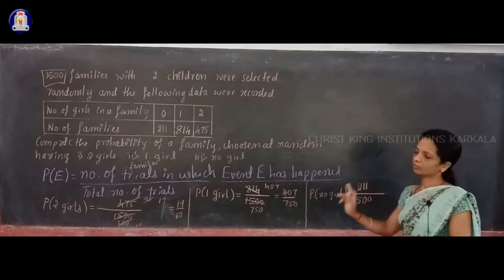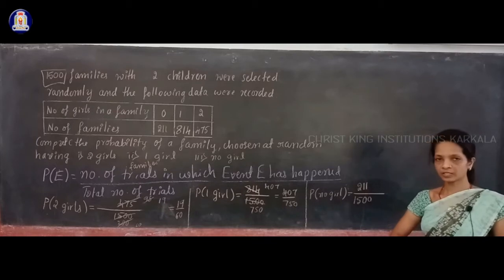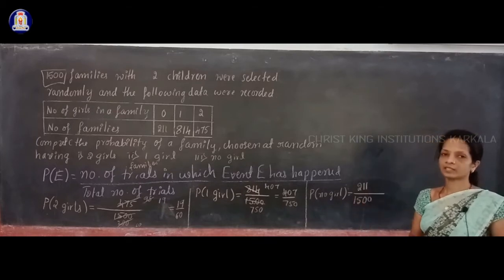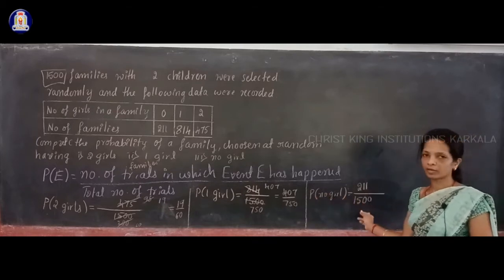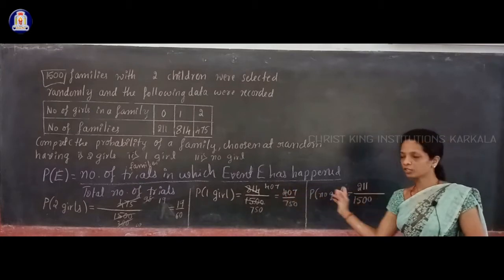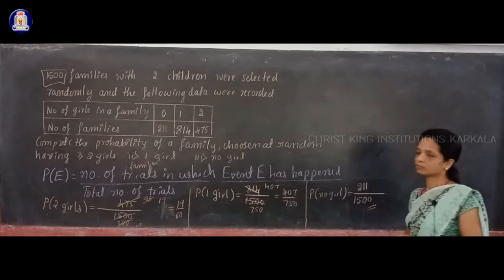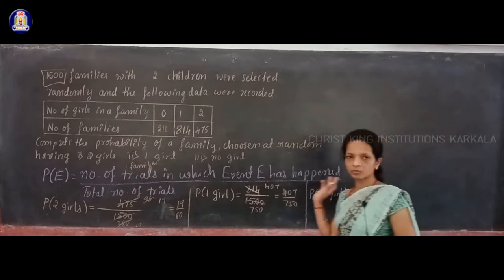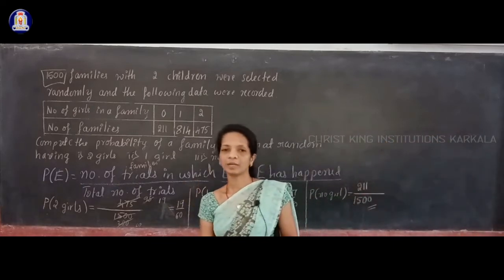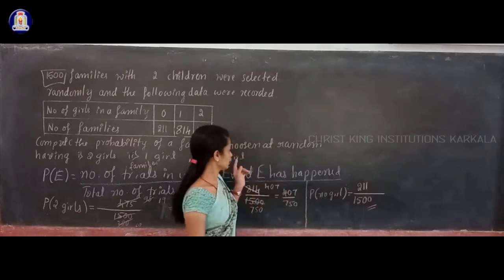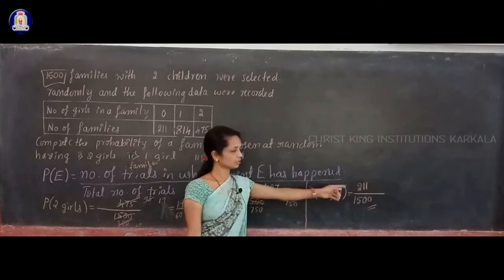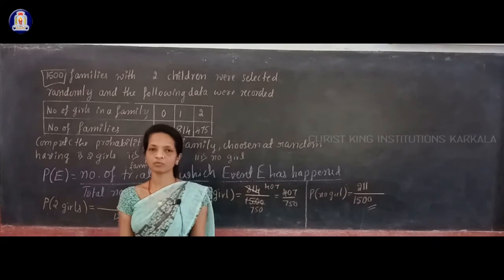For a given problem the denominator is always the same, the total number of trials, that is 1500. You can't simplify this further. So the probability that the selected family has no girl is 211 dividing by 1500.